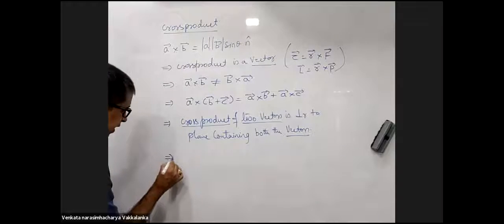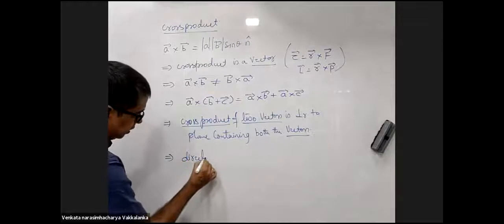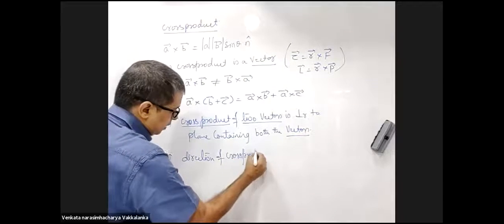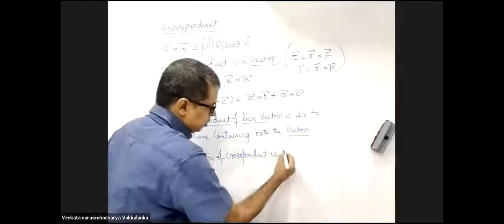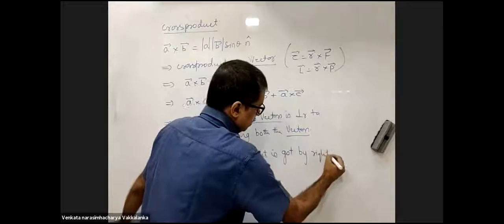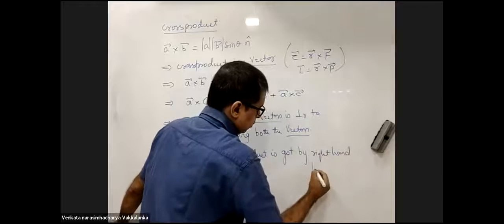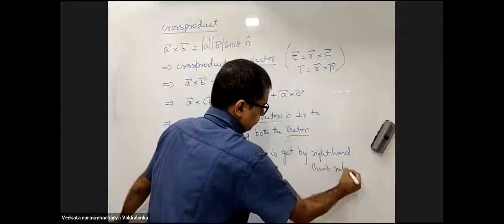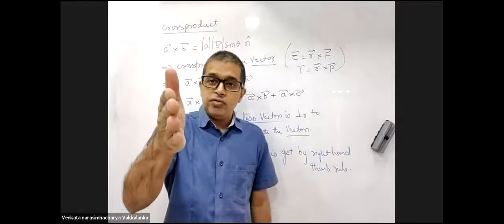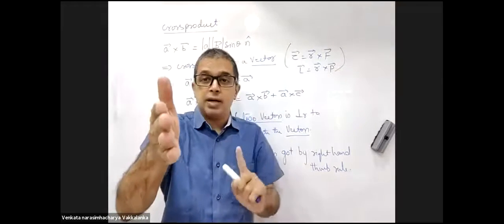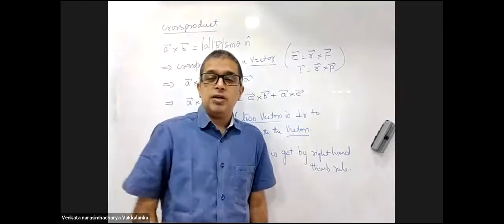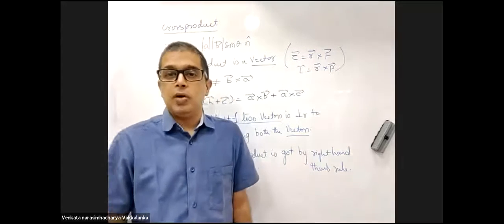And how do you get the direction of the cross product? Direction of cross product is taught by the right hand thumb rule. And what is the right hand thumb rule? Place your 4 fingers of your right hand along the first vector. Rotate them towards the second vector. Direction of thumb is the direction of your cross product.